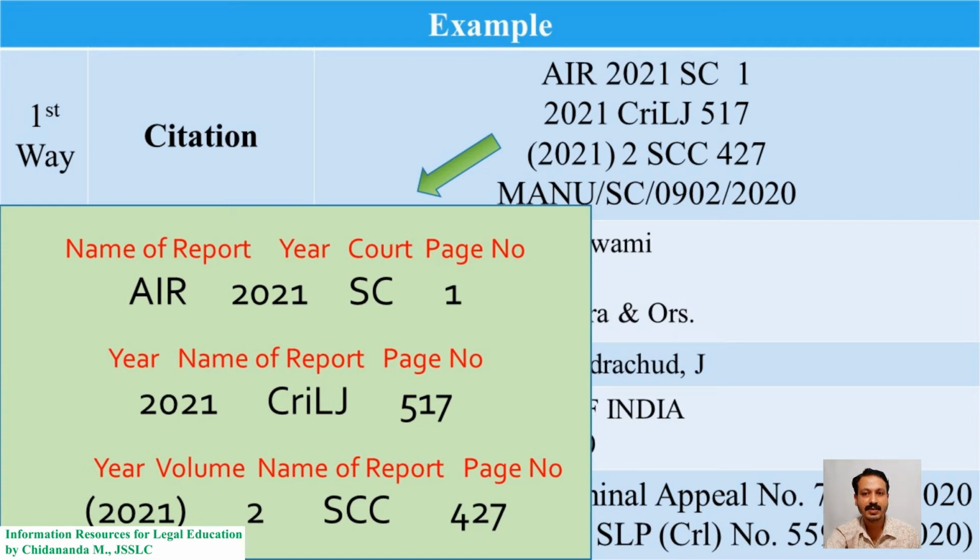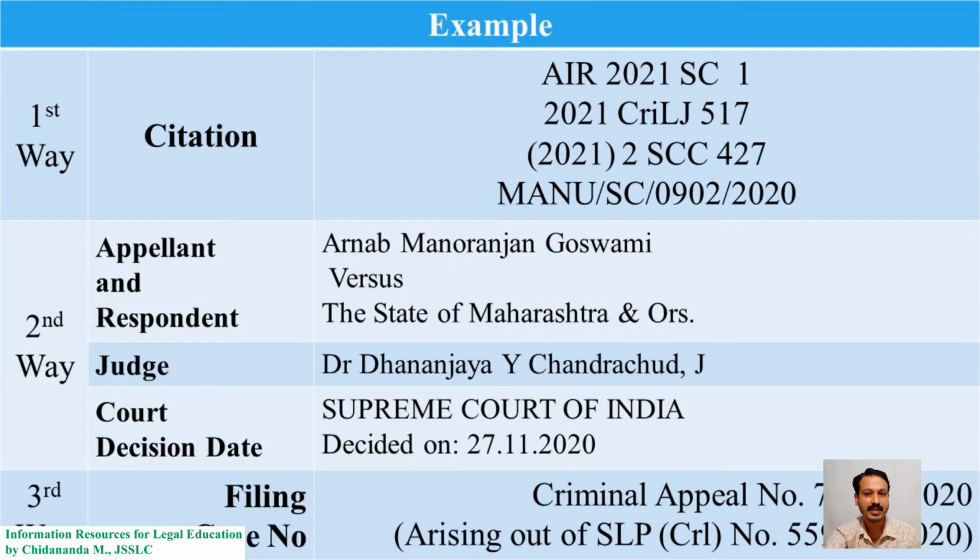Here the first 3 examples are the case citations of print reports, but the fourth one is the case citation of Manupatra database. Manu/SC/0902/2021. In this one, Manu says that this is the judgment available in Manupatra database. SC, it's a Supreme Court case. 0902 is the serial number given by the database itself to that specific judgment, and 2020 is the case decided